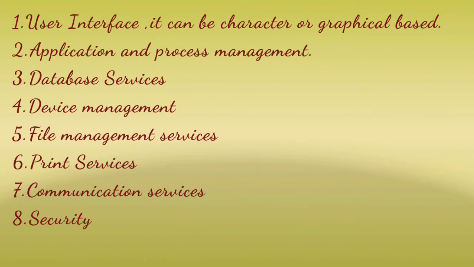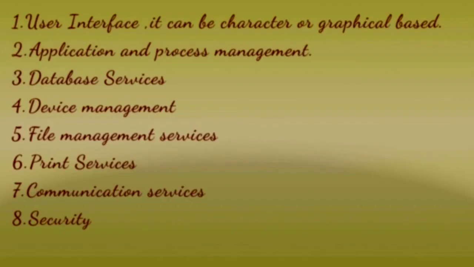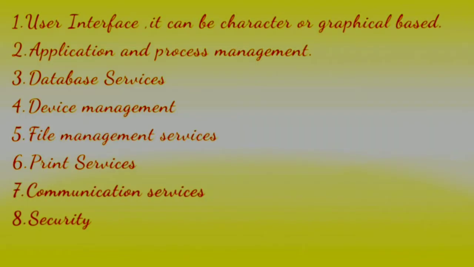Now, see the functions of operating system. First, user interface. Operating system enables the user to interact with it, so it acts as a user interface. It can be character based or graphical based. Then the second is application and process management. Operating system is responsible for allocating resources like memory, buffer area, CPU time for different applications. Database services. It allows us to create and manage databases.